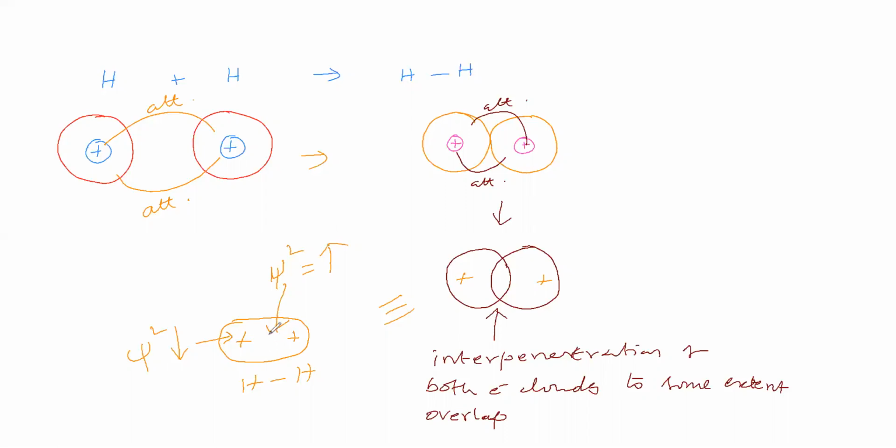Here chi square is high. But in this place, chi square is low. In this place, chi square is low. Here chi square is high. Between the two nuclei, the probability is high, so we can say chi square is high here.